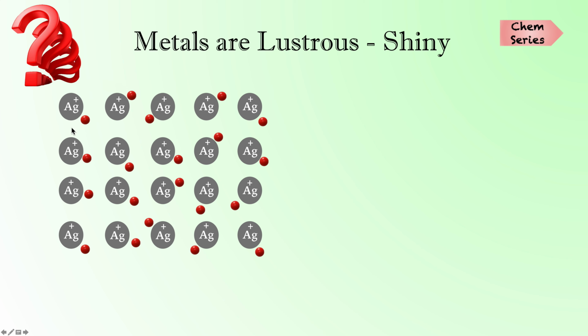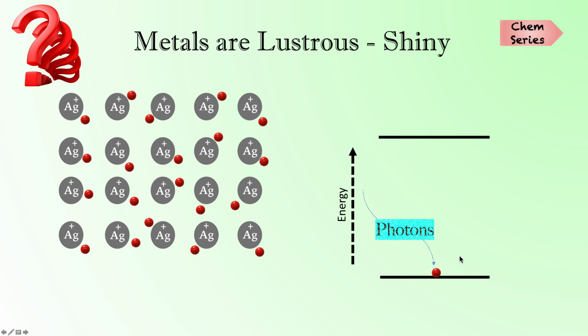When photons fall on the electrons, for example I have taken a single electron for your understanding, this electron is hit by photons, and this electron gets energized and excited to a higher energy level, and after a few seconds it comes down to its ground state by releasing energy in the form of light, which causes the metal to shine. So now it is clear, right, why the metals are shiny?